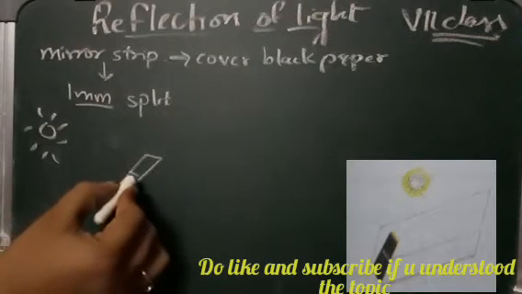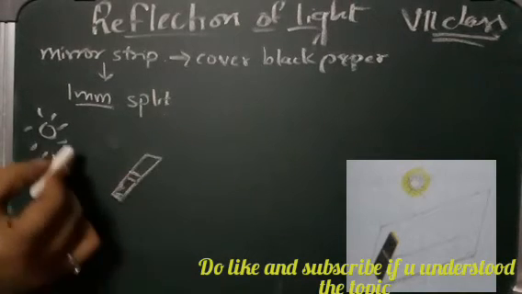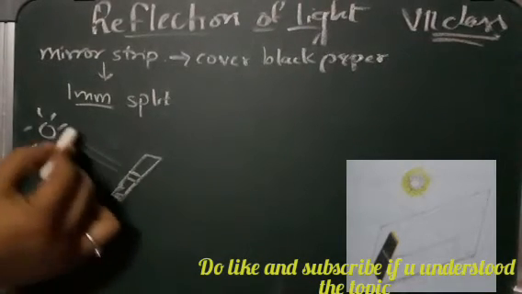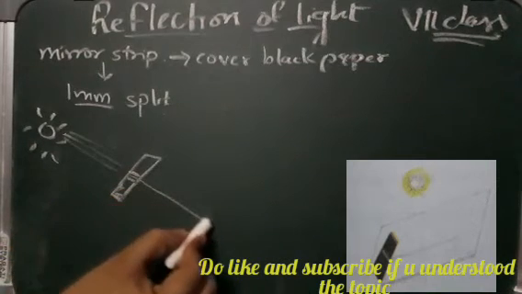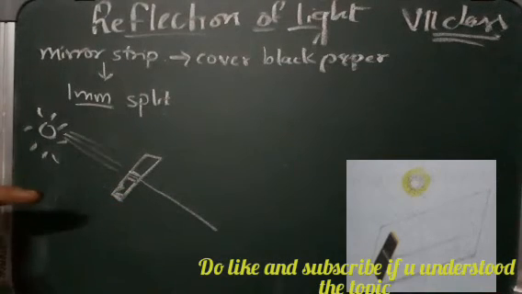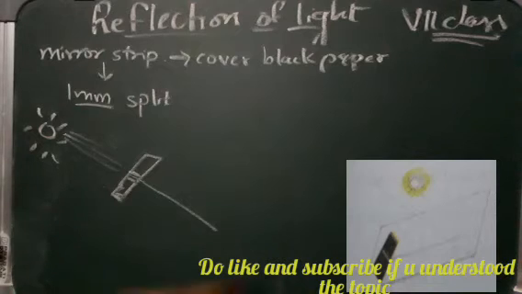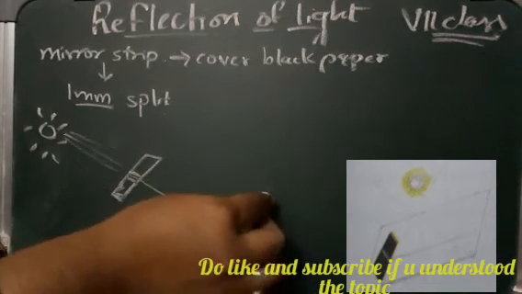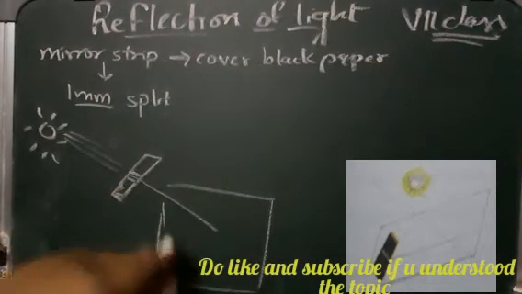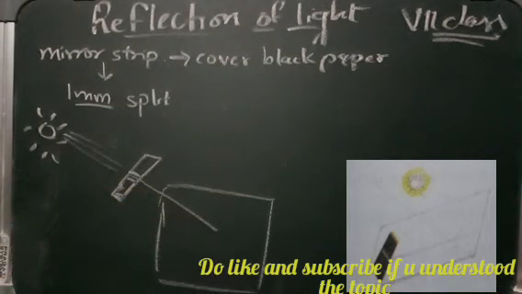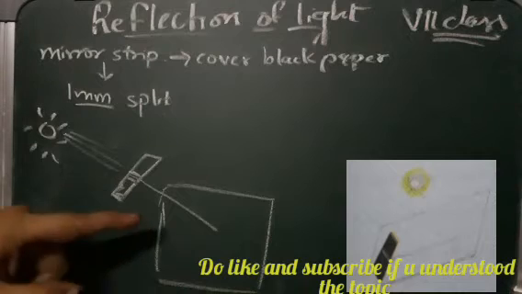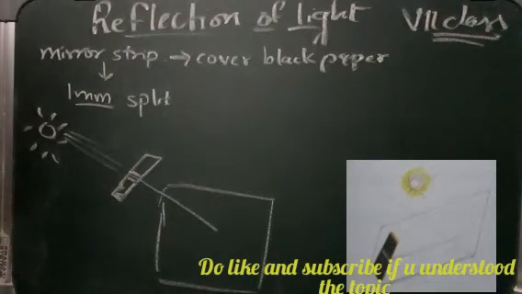Some light is coming. This is a slit, right? The sun rays are falling, and yes, you can see that some light is coming out of this strip. Let this light fall on the sheet of paper spread on the ground. As we have already spread a paper on the ground, we are just going to allow this light to fall on this paper. Light coming from such a slit or any other small hole looks like a ray of light.